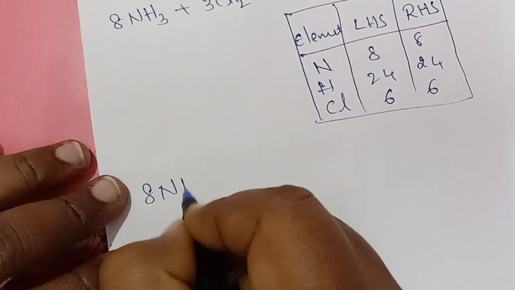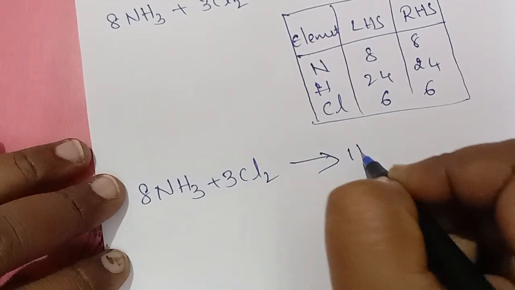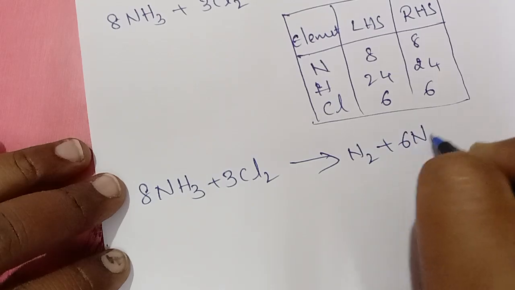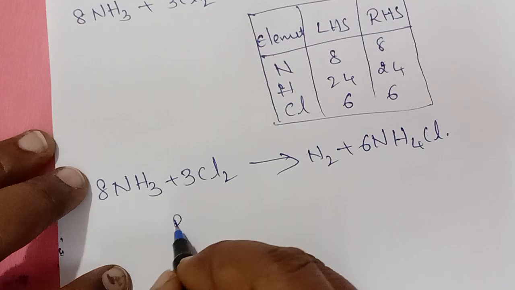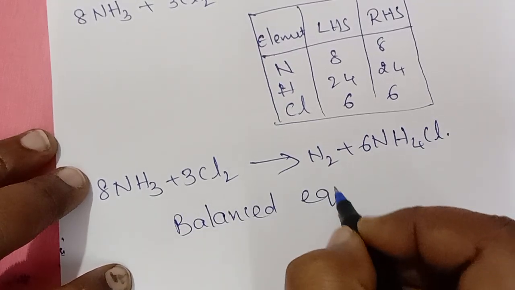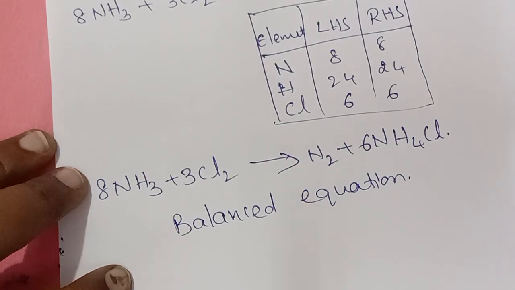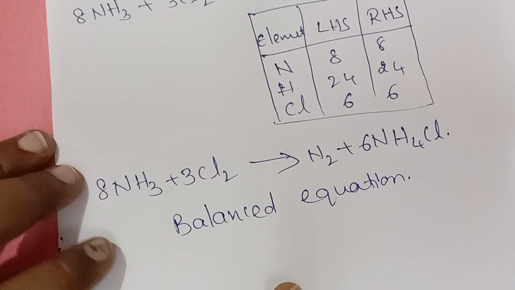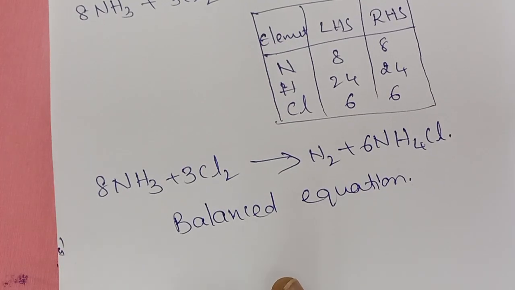So what is your balanced equation? 8 NH3 plus 3 Cl2 gives out N2 plus 6 NH4Cl. This is your balanced equation. Lengthy one. So it is our balanced equation.